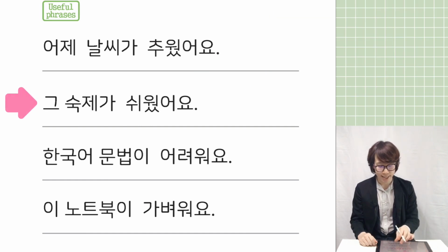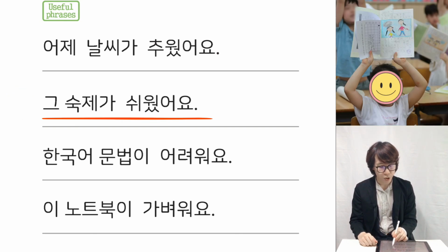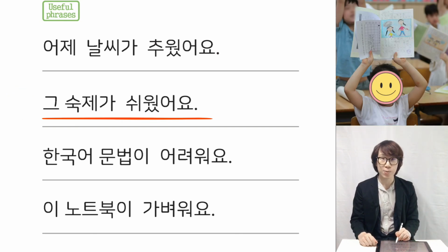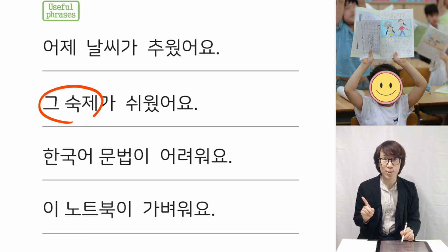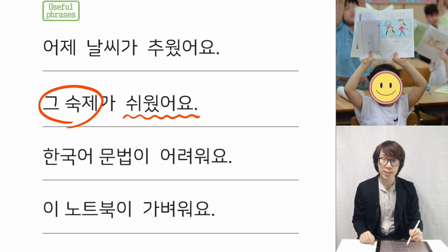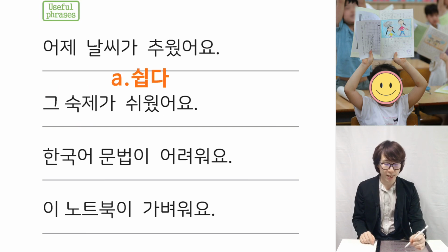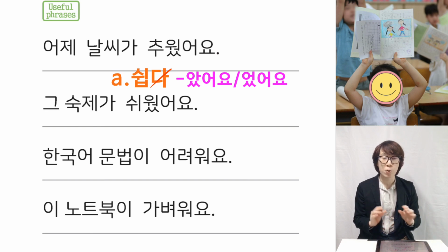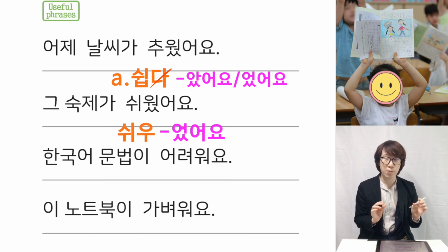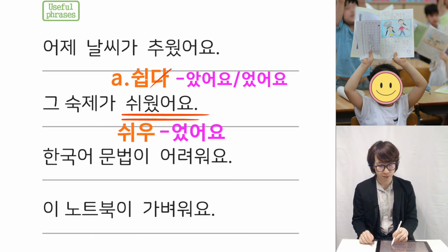And next sentence. 그 숙제가 쉬웠어요. 그 숙제 is that homework. 쉬웠어요. Original adjective is 쉽다. And then 쉽다, 았어요, 었어요. 쉬우었어요 becomes 쉬웠어요. Right?